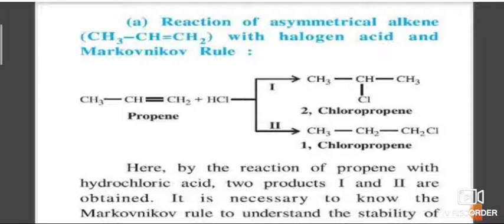In accordance with Markovnikov rule, it states that the negative part of the adding molecule gets attached to that carbon atom which possesses lesser number of hydrogen atoms. This can also be understood by considering the mechanism for this reaction. So the mechanism is given.